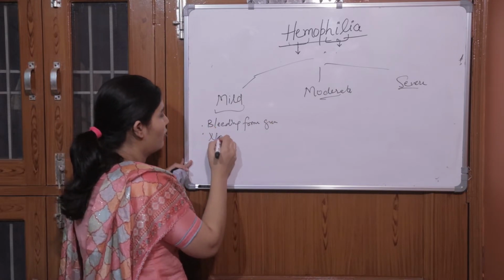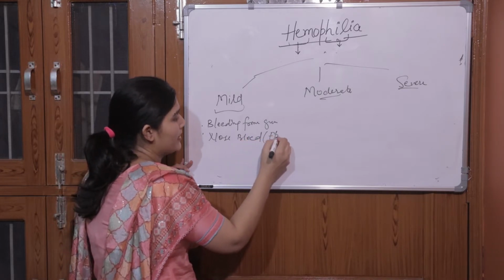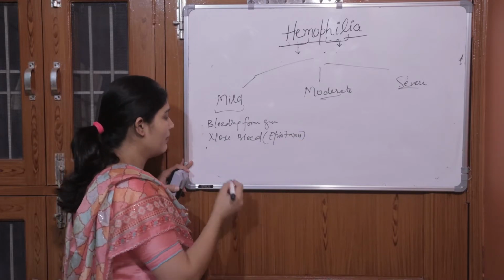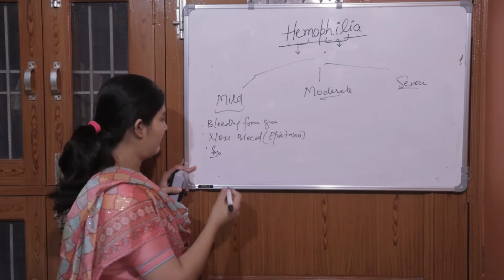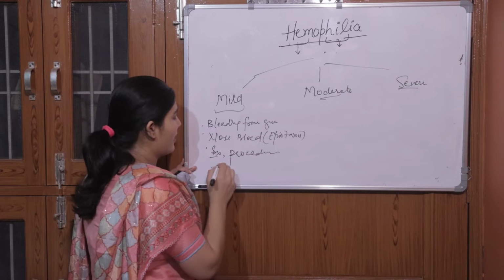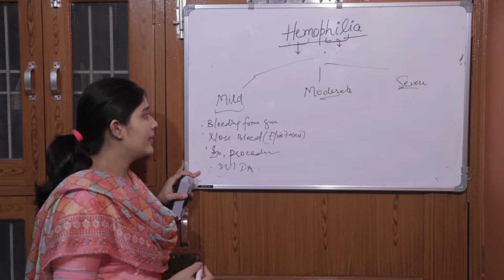Second is there may be nosebleed. Nosebleed is known as epistaxis. There may be bleeding after the surgery procedure, prolonged bleeding after the surgical or any procedure or any IV cannulation or any IM injection. So the person will be having bleeding.